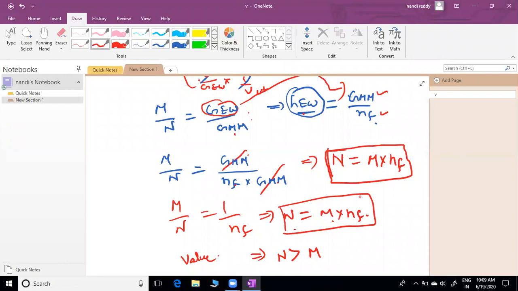Clear? Even that fraction also will come up, sir. Mostly. Okay. For a particular solution, molarity and normality, you need to multiply by some value. That value is positive only, it can never be negative. Even suppose molarity is 1, then we multiply by some value, we'll get something. This is the general case, we can apply. If you find any exception anywhere, please let me know, we'll discuss that also.